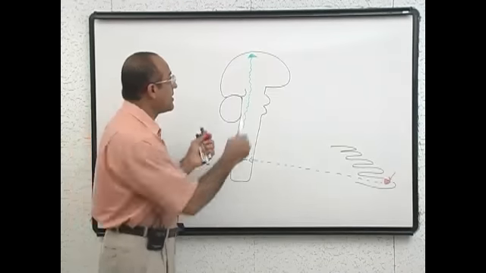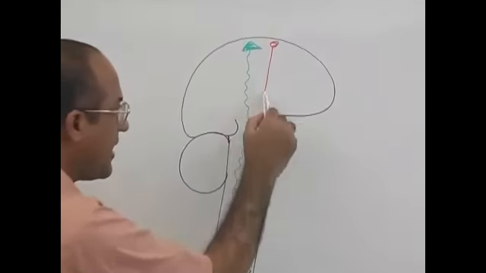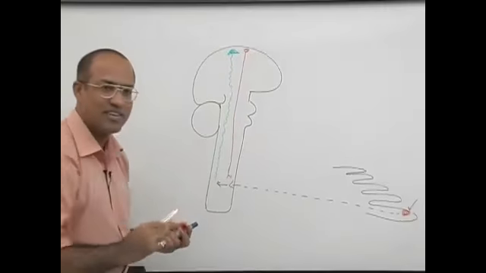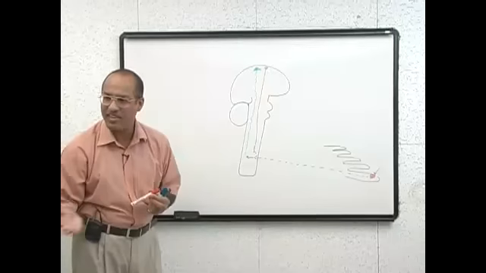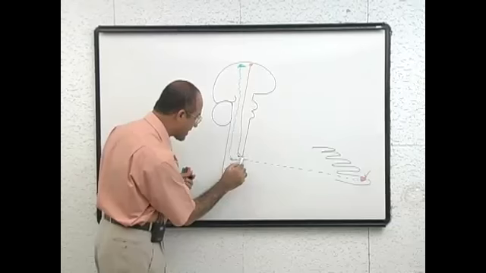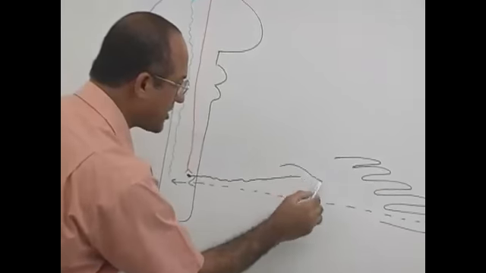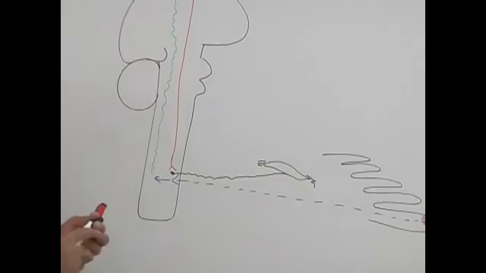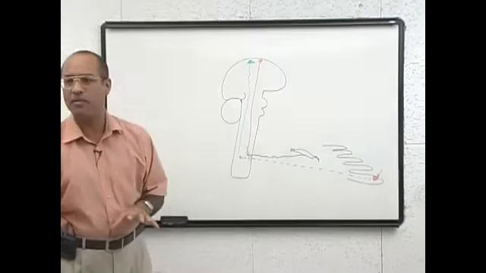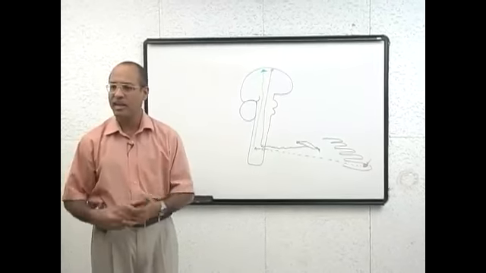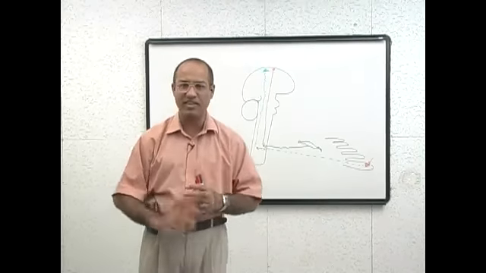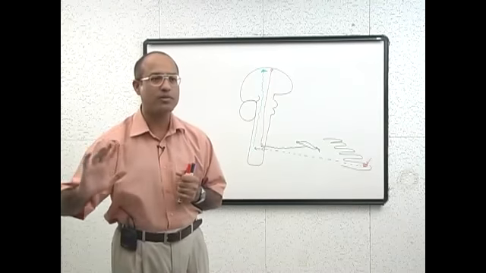Then, from the higher center, orders should come down. What is this? Descending tract. What is this? Descending tract. And of course, then a neuron is taking the information to the muscles to pull the finger back. What is this? Motor neuron. This is the simplest form of how the central nervous system works. It collects the information, it processes the information, it makes a decision and sends the order out.